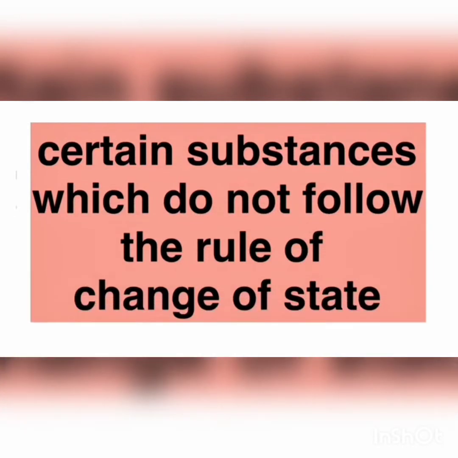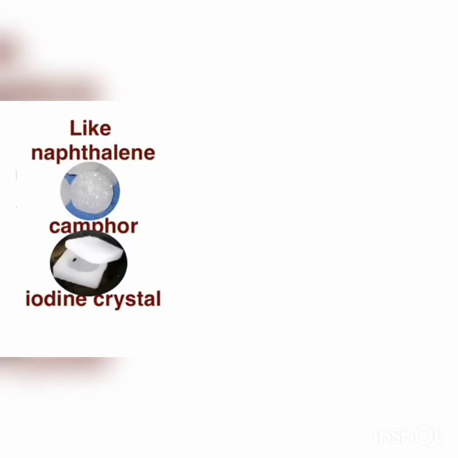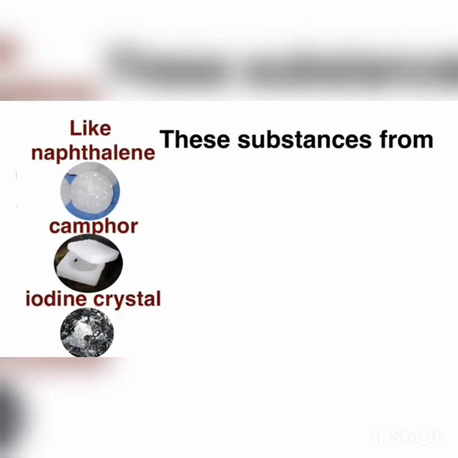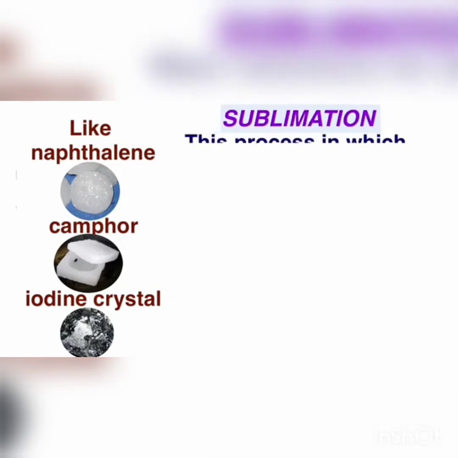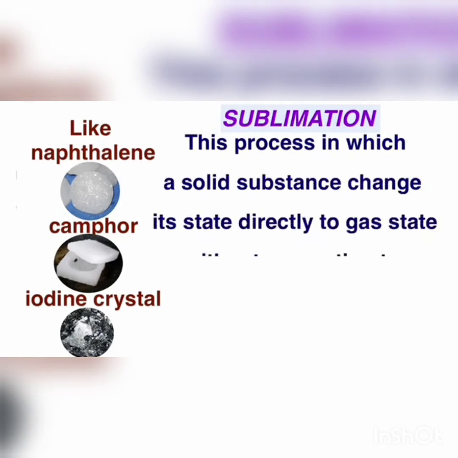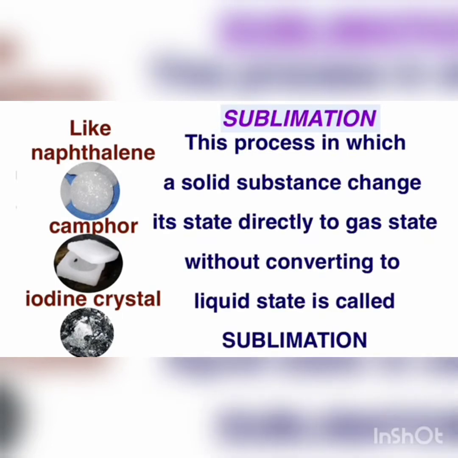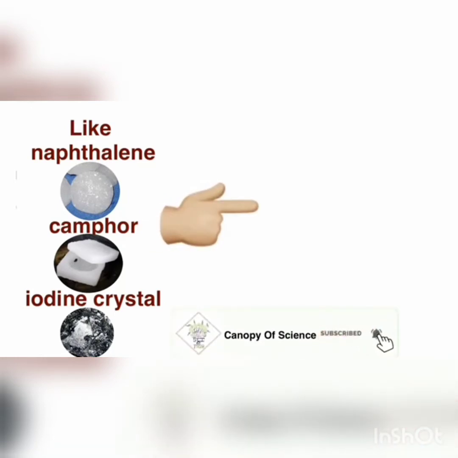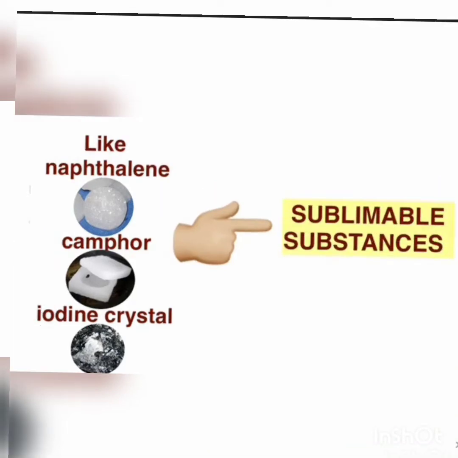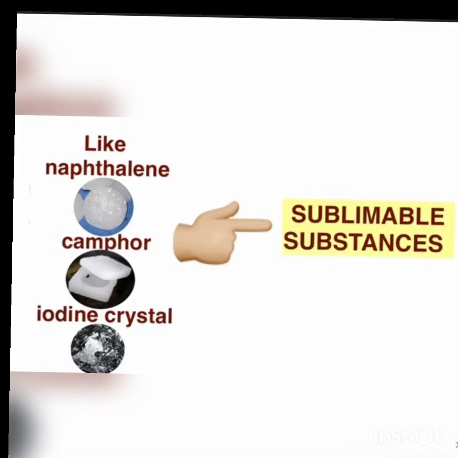There are certain substances which do not follow the rules of change of state. See, like naphthalene, camphor, iodine crystals, these substances from their solid state directly convert to gas state. There is no liquid state in between. This process in which a solid substance changes its state directly to gas state without converting to liquid state is called sublimation. Like naphthalene, camphor, iodine crystals, we call them sublimable substances. Universal fact.